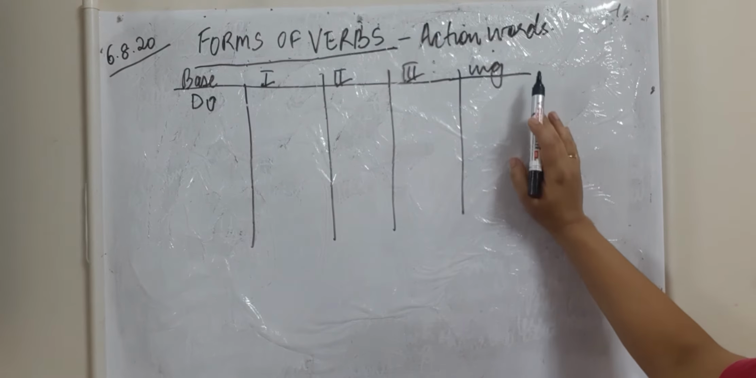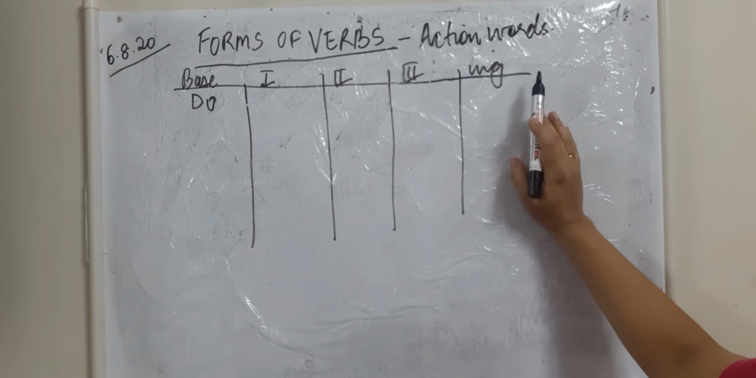Clear? So if I take the verb do, the first form of do is do and does. The second form is did. Third form is done. And the ing form is doing. Similarly, if I take the verb have, the first form is has, have. The second form is had. Third form is also had. And the ing form is having. You have to learn this.